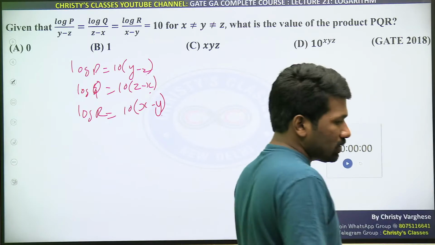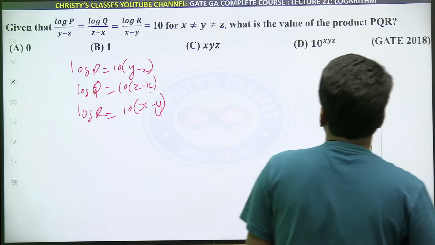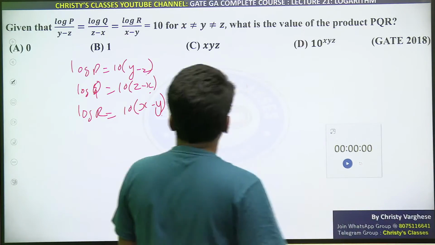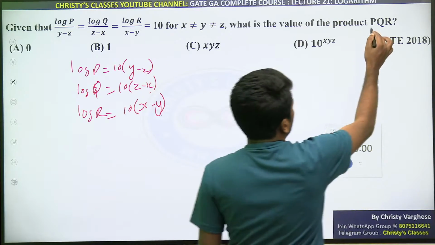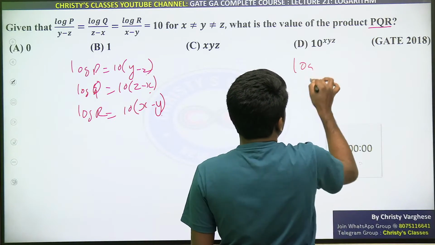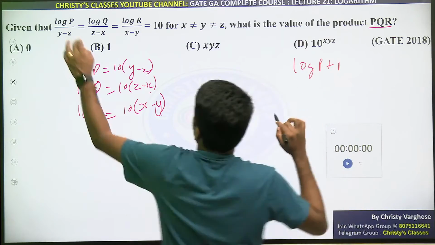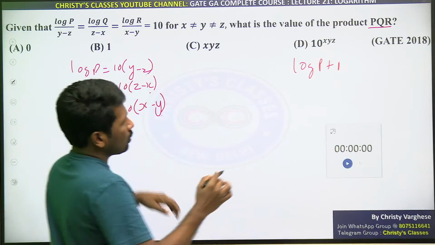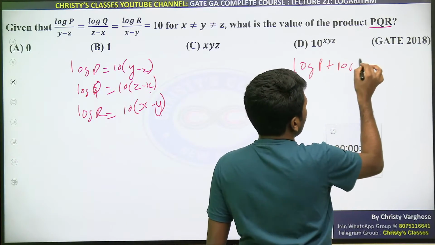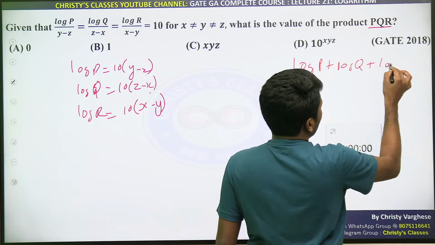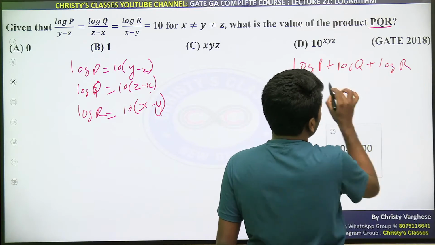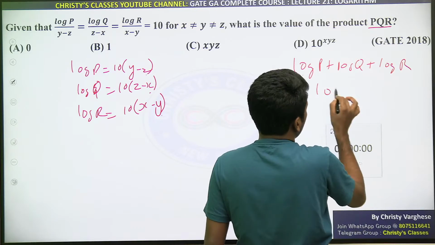These three equations. Now we need to get what? PQR. You should understand, if you get log P, log Q, log R added: log P plus log Q plus log R, what is that? Sum of logarithms is the logarithm of the product.